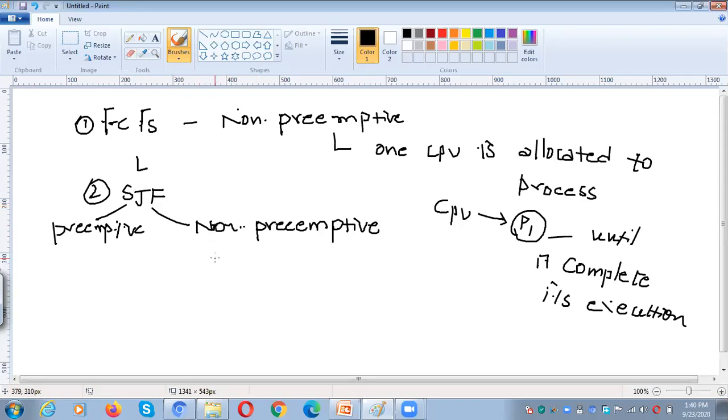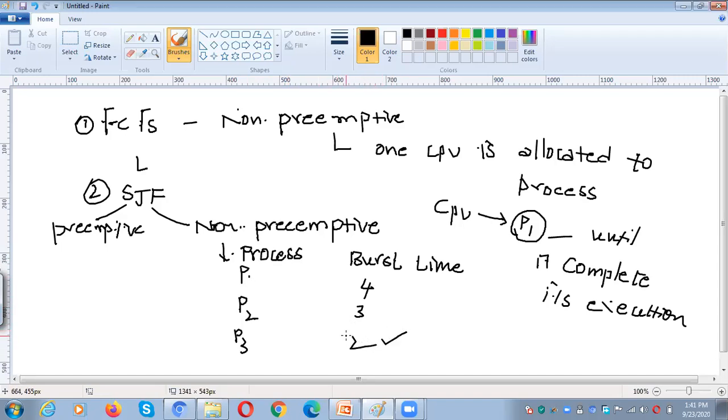If you talk about non-preemptive, the problem consists of only two columns. One is the process and the second one is the burst time. Burst time means, for example, 4, 3, 2. Among these, automatically P3 will get the CPU first.